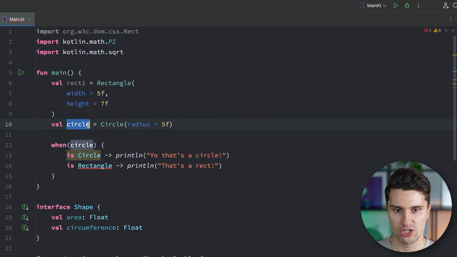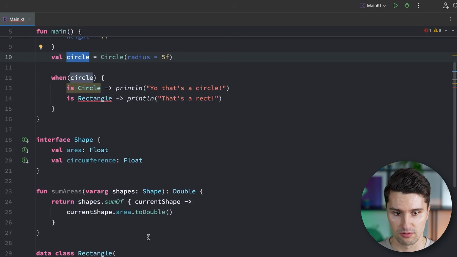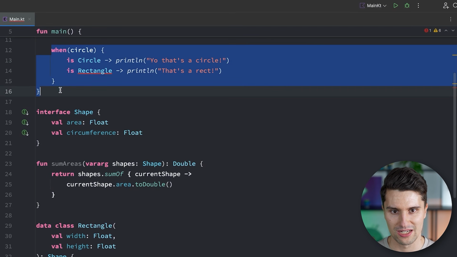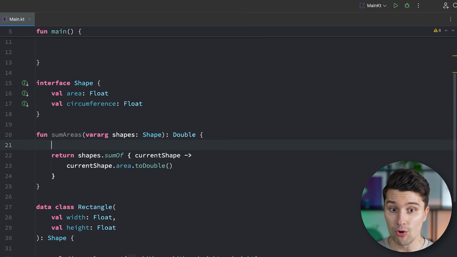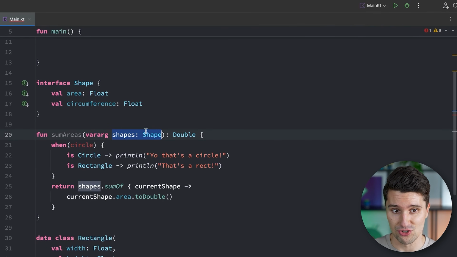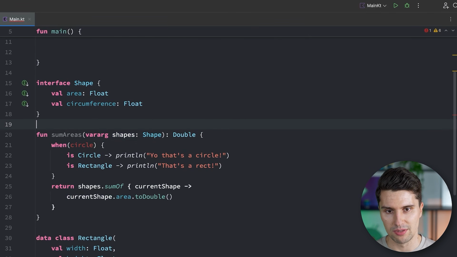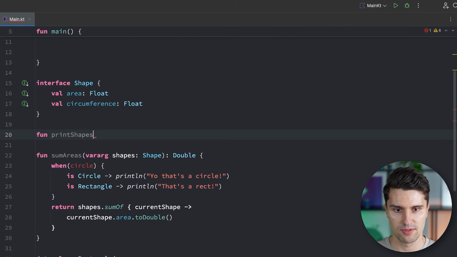But if the circle would actually be created as a shape, and we would get this in a function, for example, here, this would make more sense that we have the when expression down here, where we don't yet know one specific shape of the shapes list is. So we could say we want to print all these shapes as well, maybe in a separate function, print shapes, var arc, shapes like this.